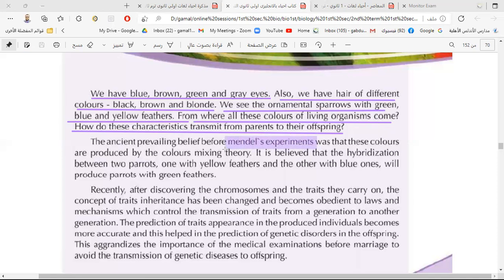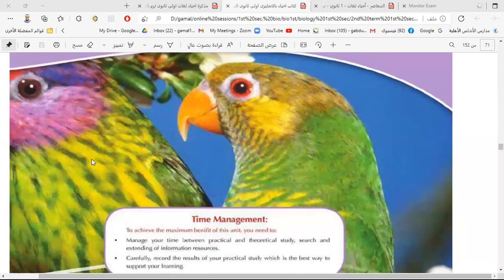He made experiments on the pea plant, and he found a lot of characteristics in the pea plant that can be clearly distinguished, like the color of the seed, the color of the flower, the shape of the seed, and the shape of the pods, and so on. He found that there are 7 characteristics in the pea plant, and he studied these characteristics very well, and how they transfer from one generation to another.